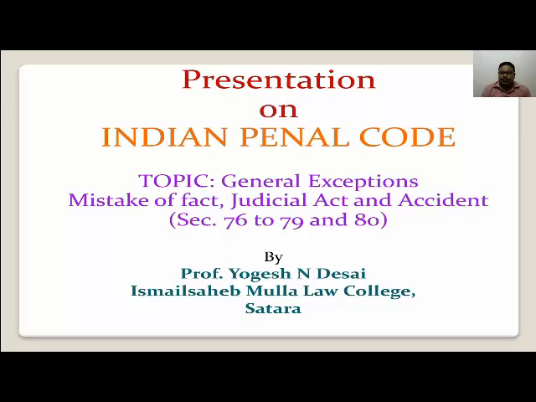Section 76 to section 80 says about 3 types of exceptions, in which the first exception is known as mistake of fact, the second one is known as judicial act, and the third one is known as accident. Today we are talking about the first exception that is provided under section 76 and section 79 of Indian Penal Code, that is known as mistake of fact.